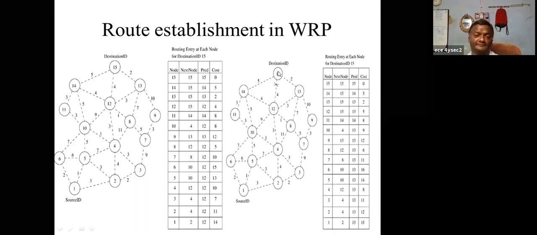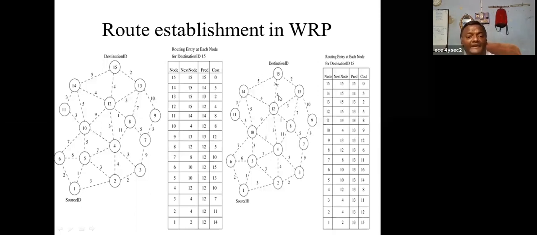After that node, it can reach the destination. So that's why here 12 is the penultimate node. That information is also available in the distance table. In the DT, it should maintain the penultimate node. The destination is 15, and the node before that is called the penultimate.